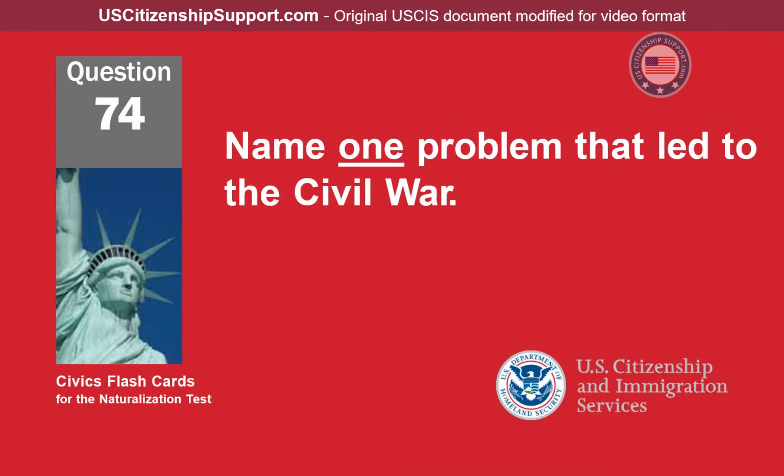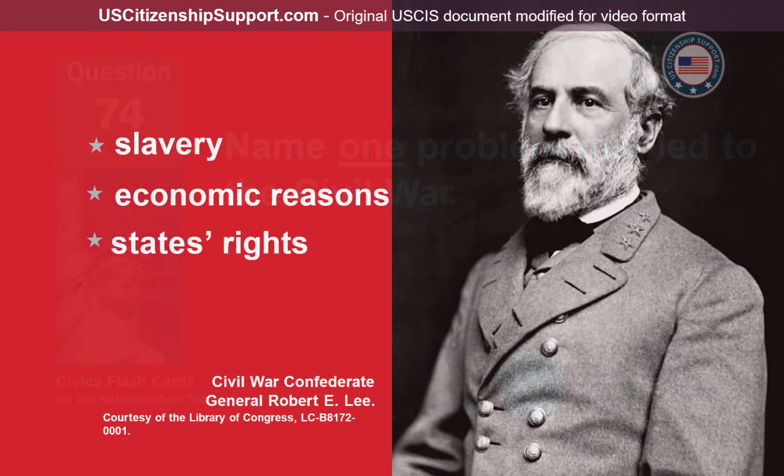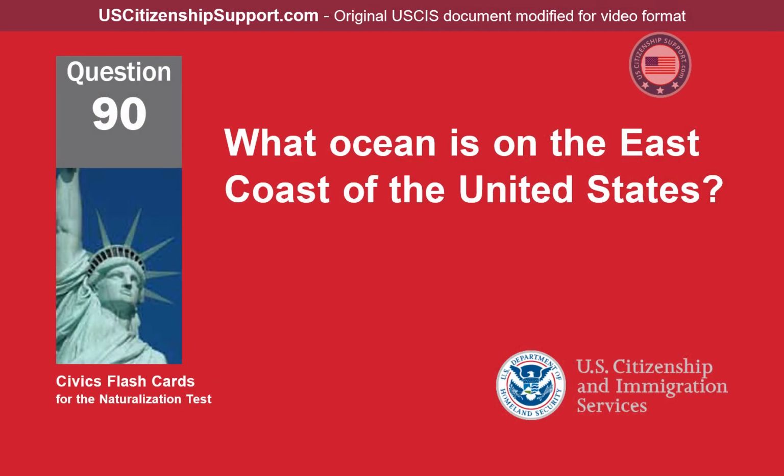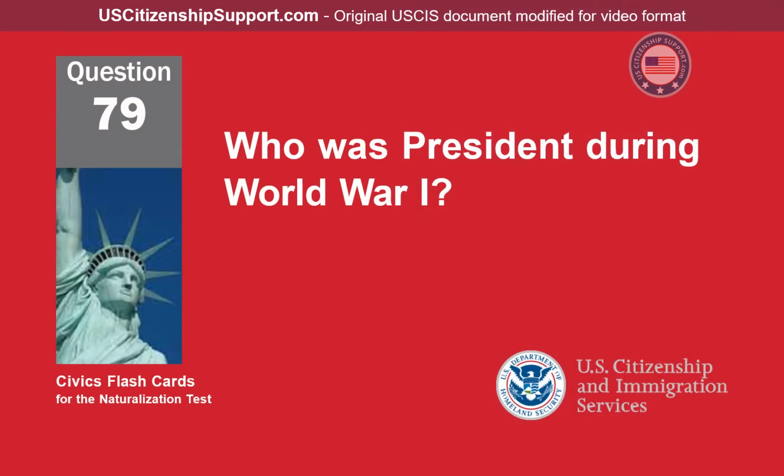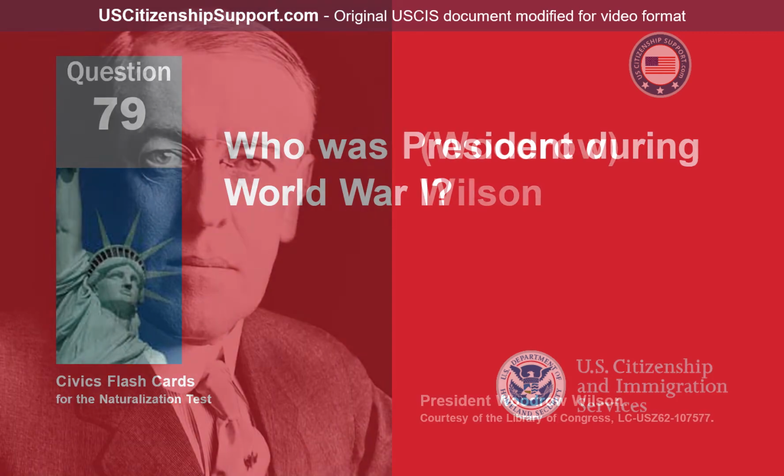Name one problem that led to the Civil War. Slavery, economic reasons, states' rights. What ocean is on the east coast of the United States? Atlantic Ocean. Who was president during World War I?